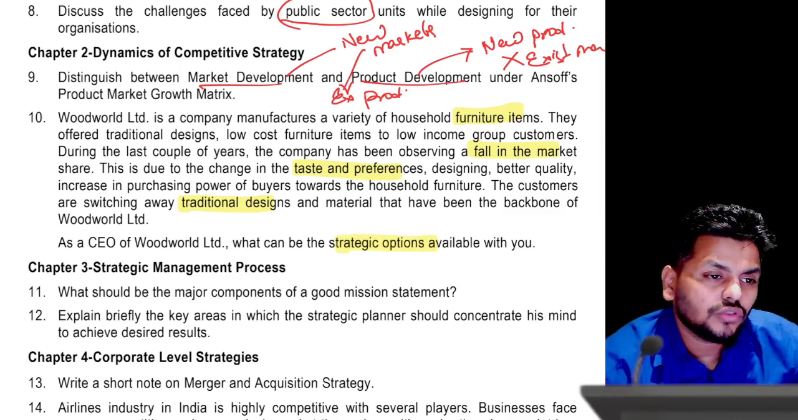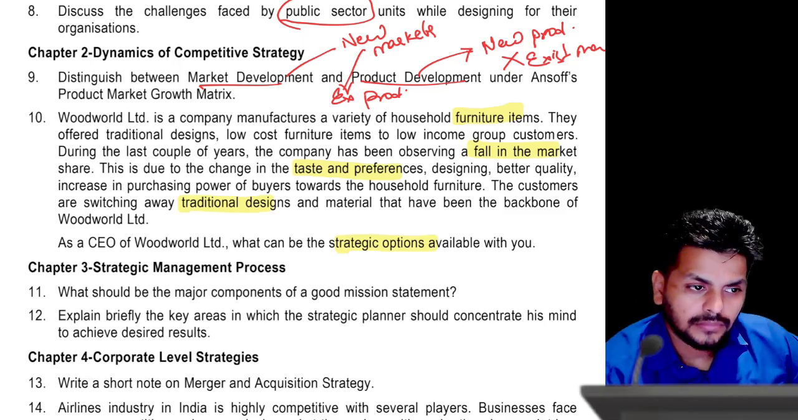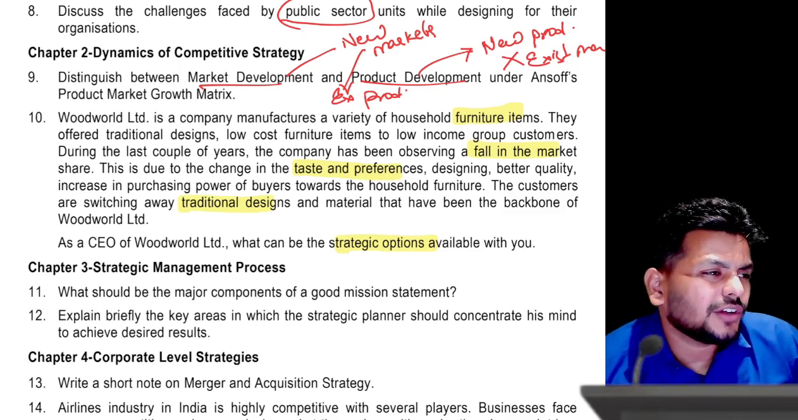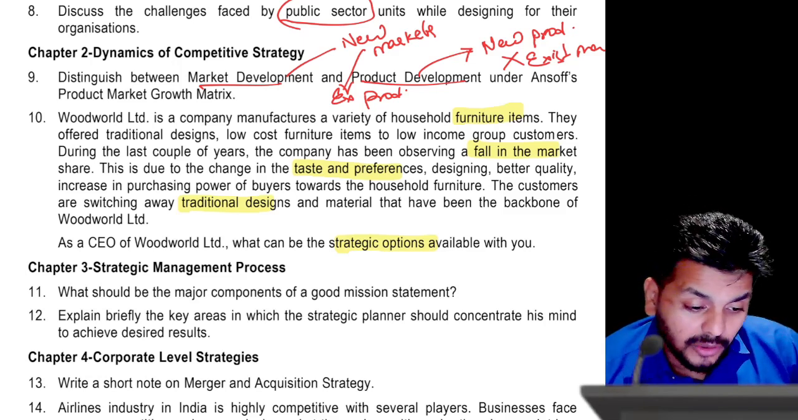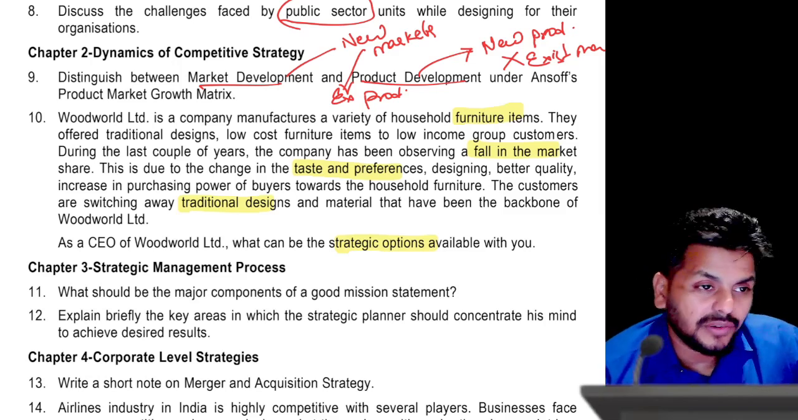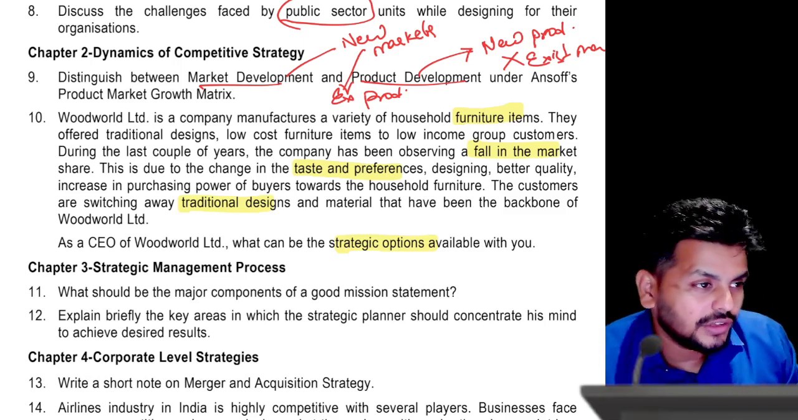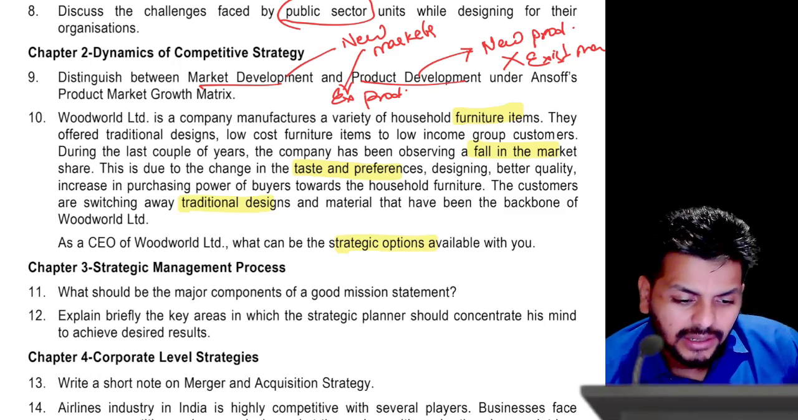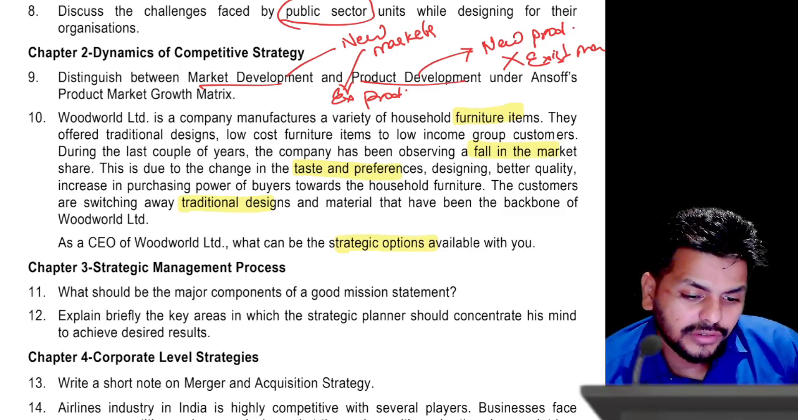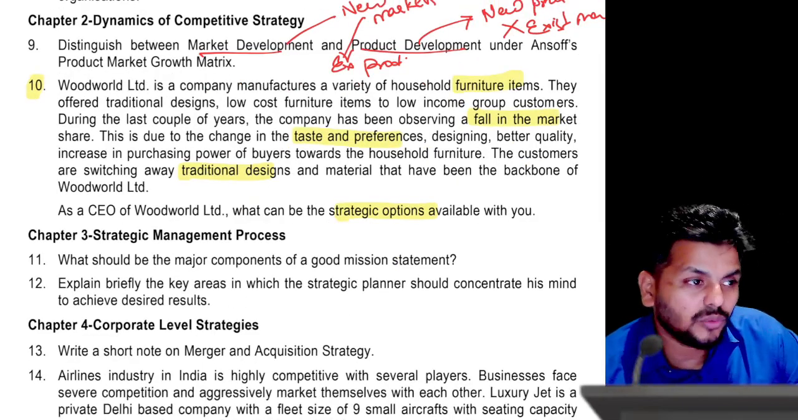Now, they're asking you as to what best you can do for Woodworld as a CEO. Now, if you're a CEO, meaning a corporate level person, what best could you do? So, since you're a corporate level manager, you can talk about investing into that particular product. Since they talked about taste and preferences, you might want to focus on taste and preferences. I think we should just scroll down and see how the answer is worded. But I think you should go about putting some money into that and then understanding the taste and preferences. So, when we scroll down, I will just show you the answer for 10 what is given.